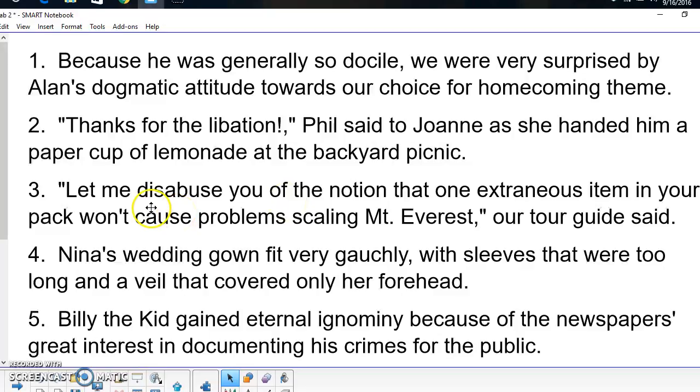The tour guide is going to disabuse people of something that seems likely to believe. One little extraneous item in the pack is not going to be a big deal, is it? And this guy is disabusing us of that notion if we want to scale Mount Everest.